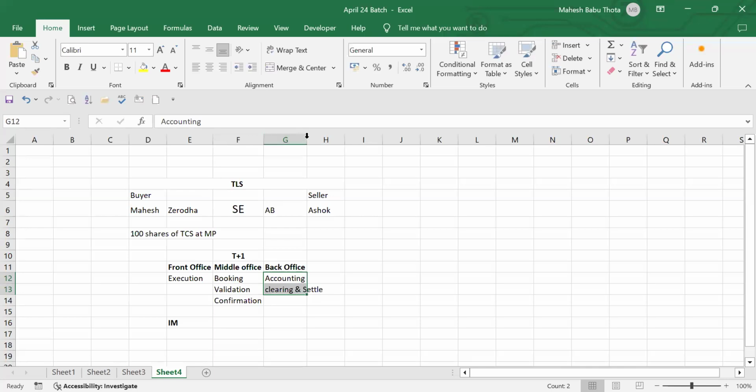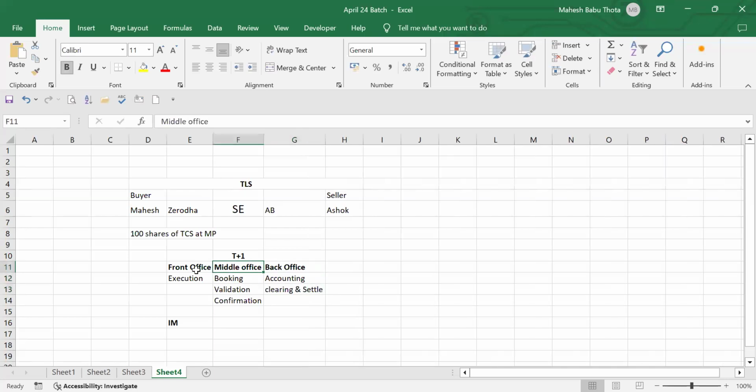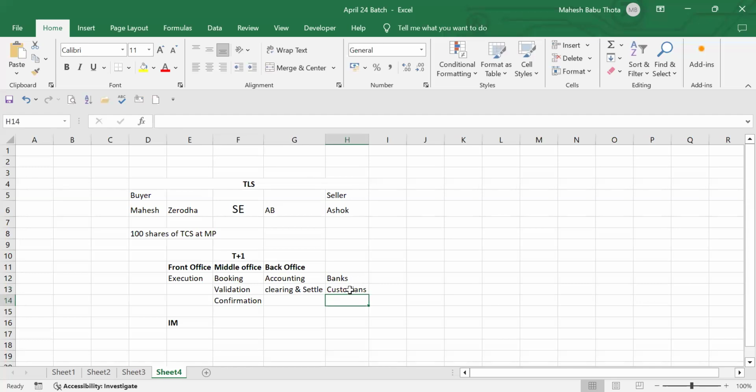Now tell me, in the back office, middle office, or front office, in which phase may we have to interact with the banks, custodians, and clearing firms? Back office. The settlement, accounting, and clearing process is there, right? So in the back office only, we may have to interact with the banks, broker statements, and custodians. You know already what is meant by custodians. Clearing firms are nothing but clearing corporations that exist for every stock exchange. Basically, they will settle and clear our trades. Again, we'll talk about it later.